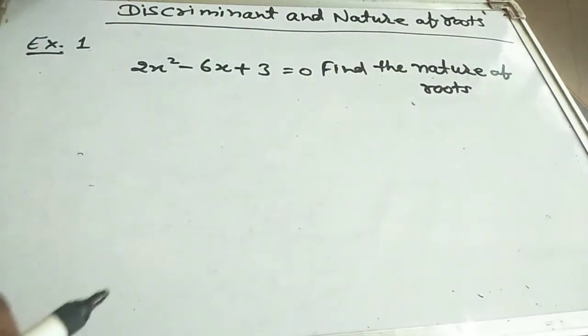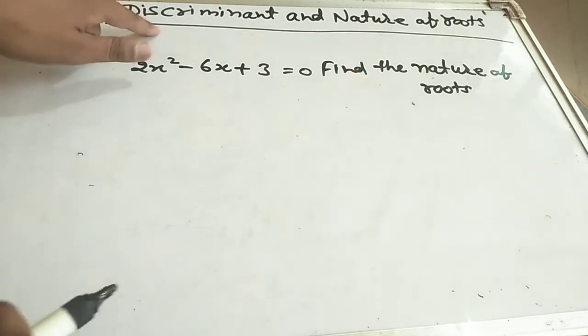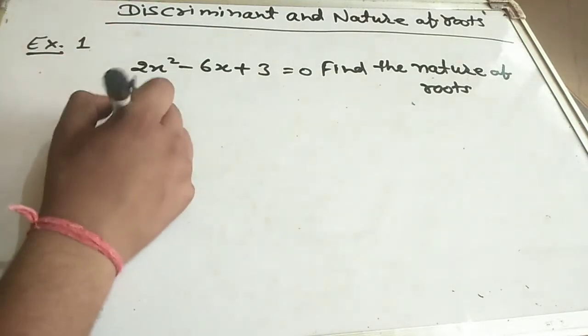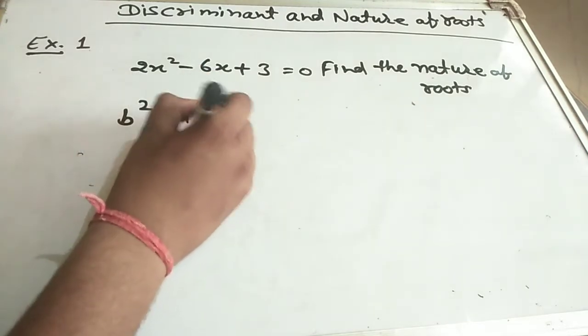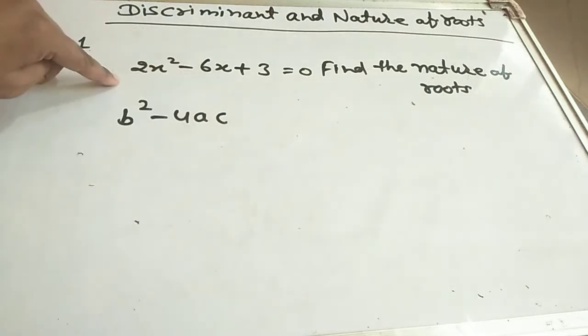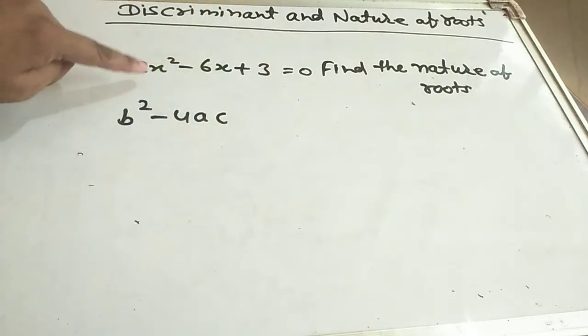Now, check the discriminant because we have three conditions. So, b square minus 4ac. First of all, students, it is a quadratic equation.